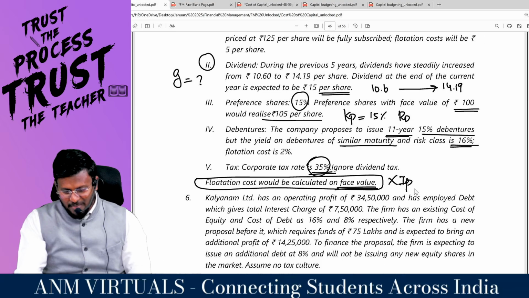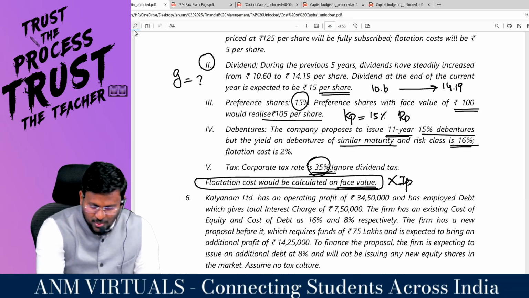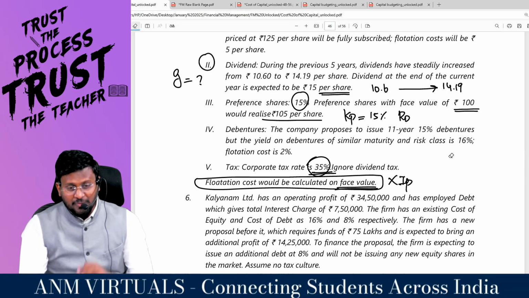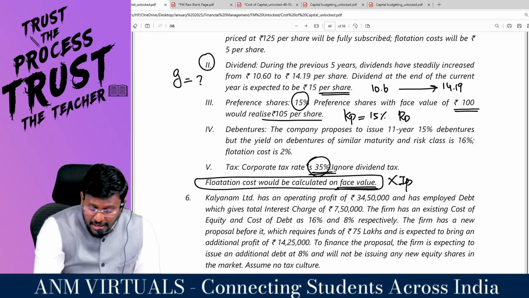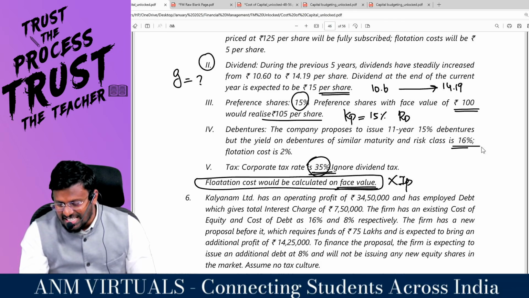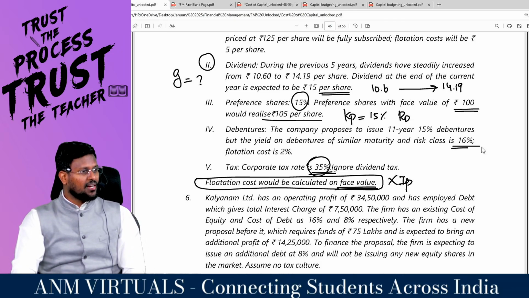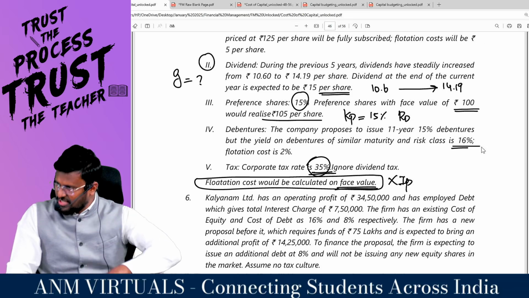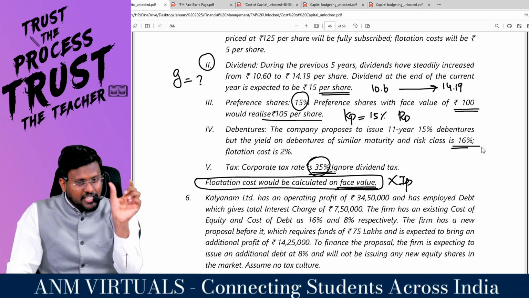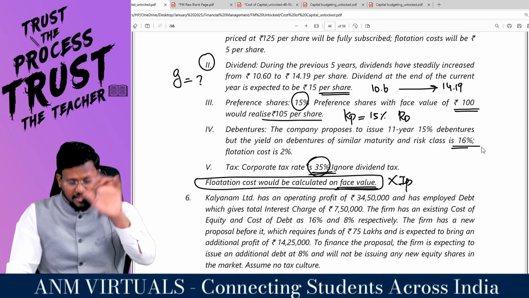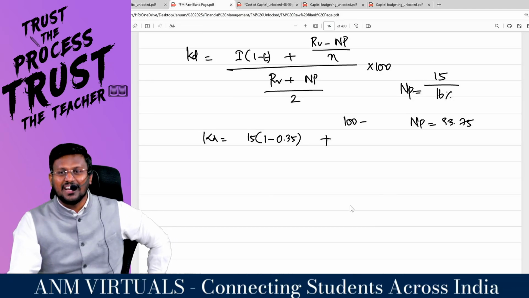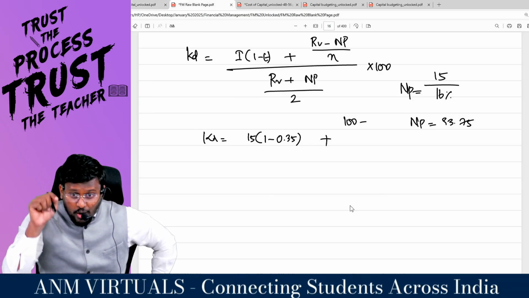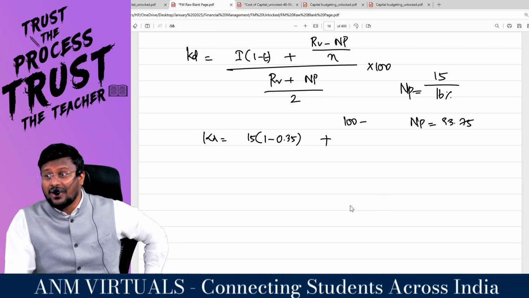Come back. What they are saying: the company proposes to issue 11 year, 15% debenture, but the yield on debenture of similar maturity and risk class is 16%. That means their expectation is 16%. So I need 15 rupees, and this 15 rupees should be 16%. That means for that, I should invest 93.75. So the debenture holder will be ready to give me 93.75.